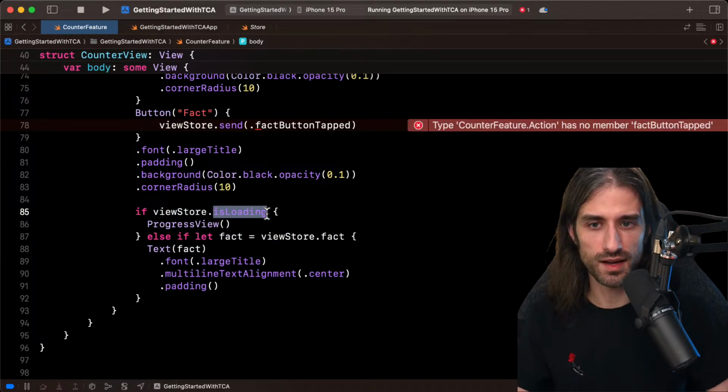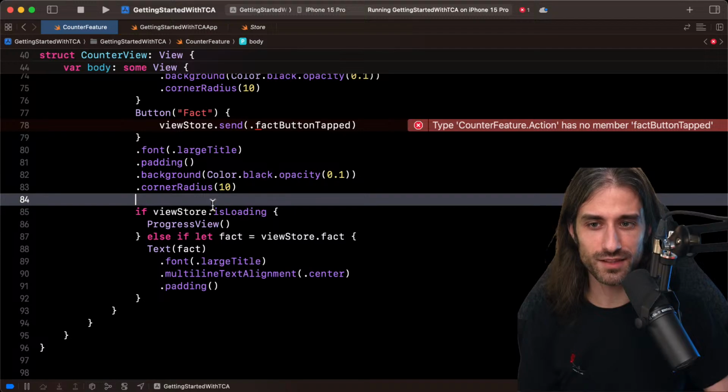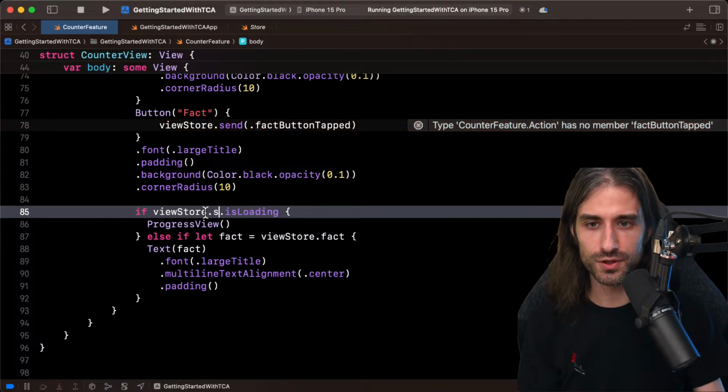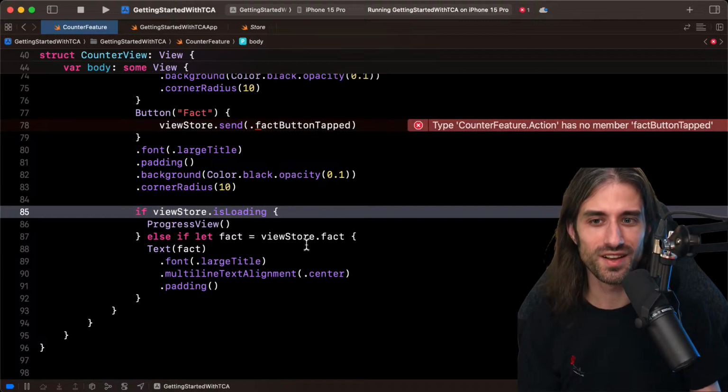And these things are properties of the state. Remember, we can access them directly on the view store because there is a feature that lets us use the properties of state directly on the view store.